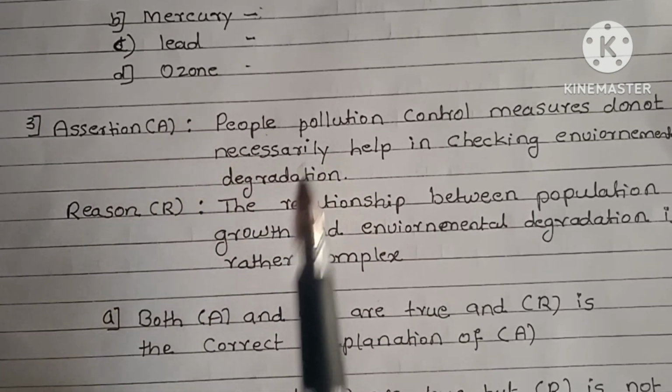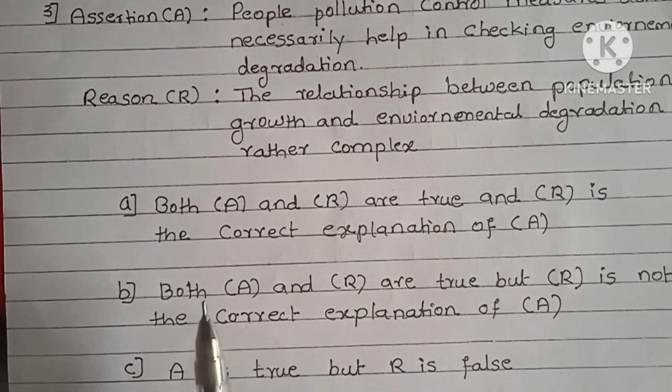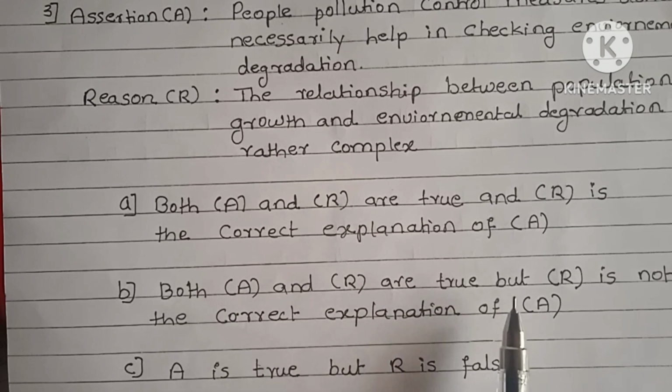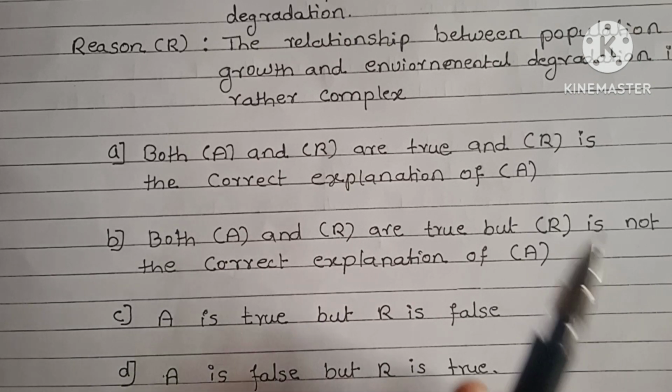There are 4 options: both A and R are true, and R is the correct explanation of A. Second, both A and R are true, but R is not the correct explanation of A. C, A is true but R is false. D option, A is false but R is true.